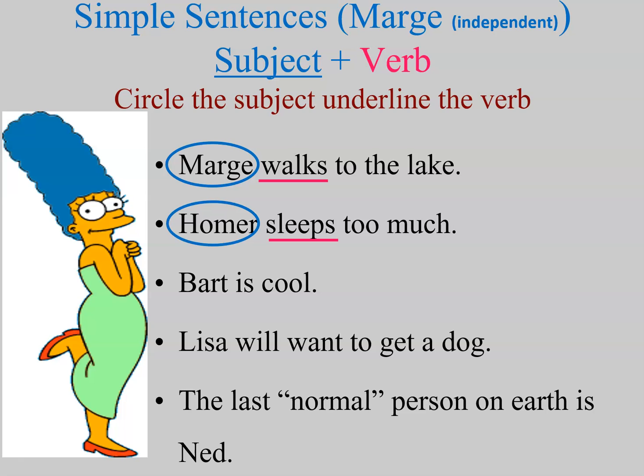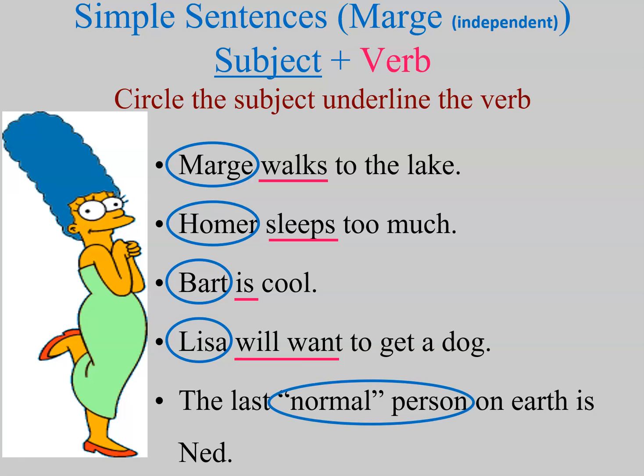Bart is cool. Well, the subject in this sentence is Bart. Is is the verb. Lisa will want to get a dog. Lisa is going to be the subject. Will want is the verb. And the last normal person on earth is Ned. Normal person is the subject, and is is the verb.